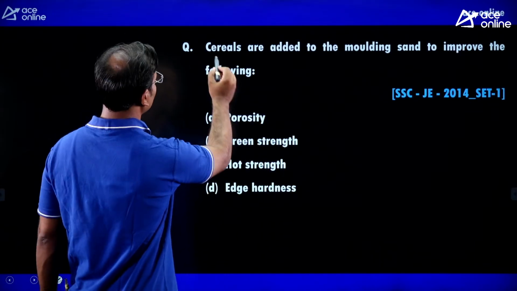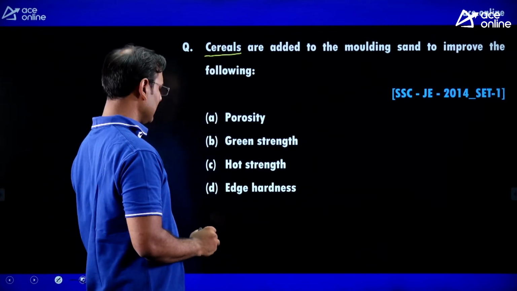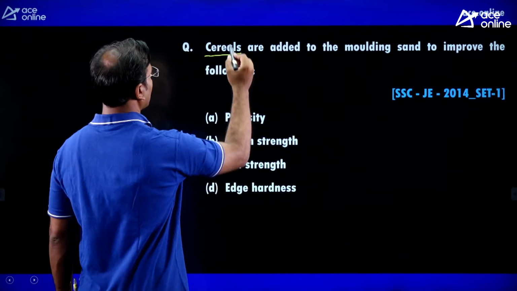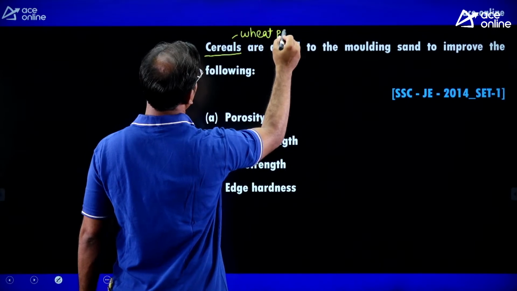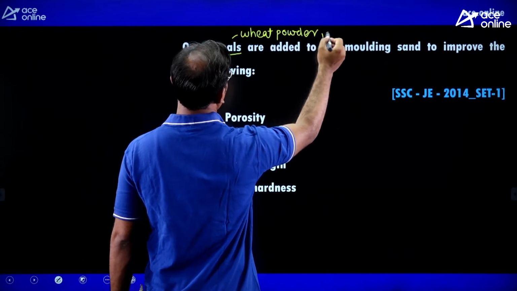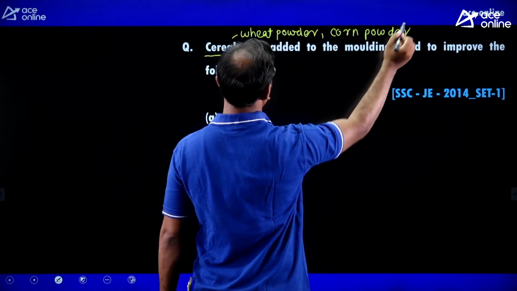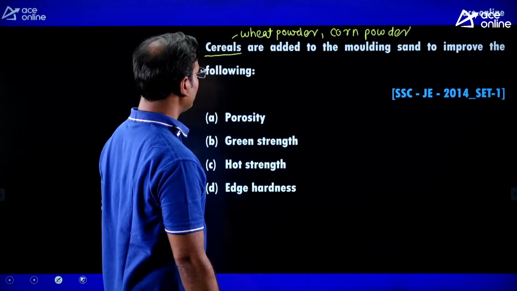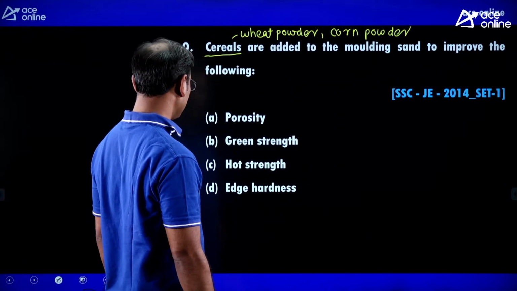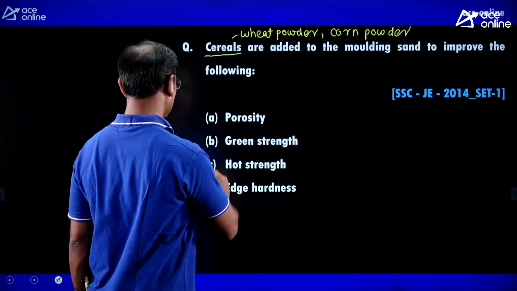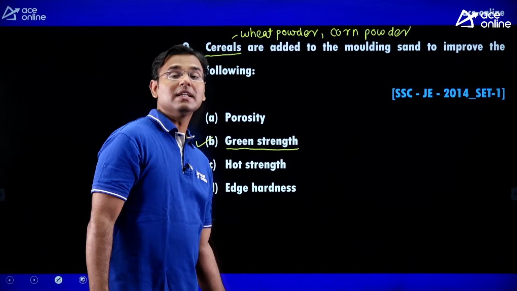Next, cereals are added in the molding sand. What is meant by cereals added to the molding sand to improve the following? Guys, in the molding sand we add some wheat powder, or we can add corn powder. These are the cereals, and we add them to improve the green strength. Now, what is meant by green strength?